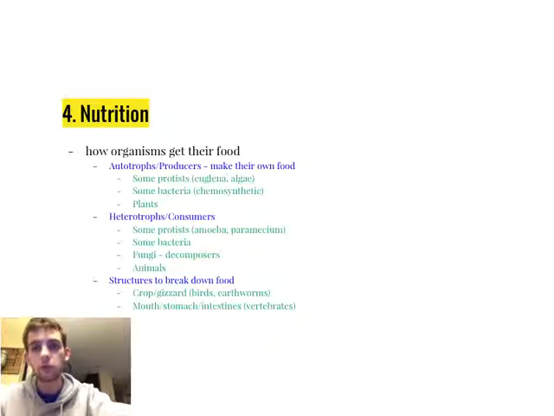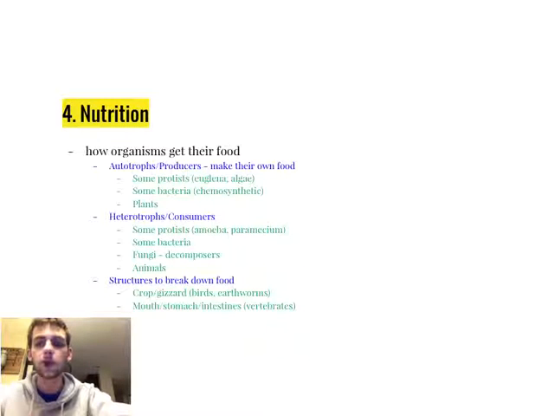Heterotrophs, or consumers, cannot make their own food, so they have to consume it from somewhere else. So some protists are heterotrophs, so the amoebas and paramecium are examples of consumers. Some types of bacteria and fungi fall under this category because they are decomposers, so they break down organic material. And then animals are also consumers.